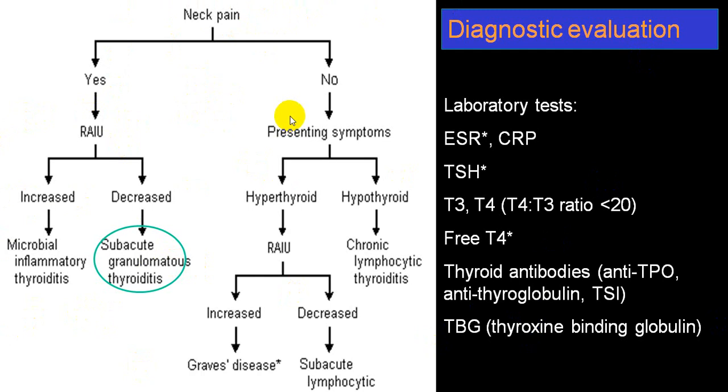So any person who comes to you with neck pain and an enlarged thyroid gland, and if there is no neck pain, then look for hyperthyroid symptoms or hypothyroid symptoms. Usually hypothyroid is chronic lymphocytic thyroiditis. Hyperthyroid can be Graves' disease or the subacute lymphocytic variety. While if a person has neck pain, very frequently it is bacterial infection, and if radioactive iodine uptake is markedly decreased, it will be subacute granulomatous thyroiditis, which we call the De Quervain variety.